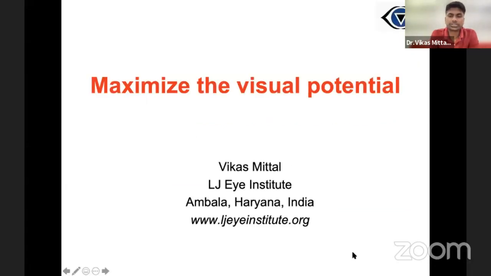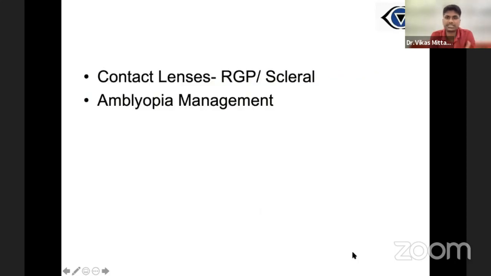Thanks so much, Dr. Shah, for this wonderful opportunity. It's a nice IC going on keratoconus, and this aspect of pediatric keratoconus, maximizing the visual potential, has already been covered to a large extent by Rupal. That in kids we need contact lenses, we need scleral lenses, and amblyopia management is very important. So for most of the visual rehabilitation in pediatrics, you need a pediatric ophthalmologist.